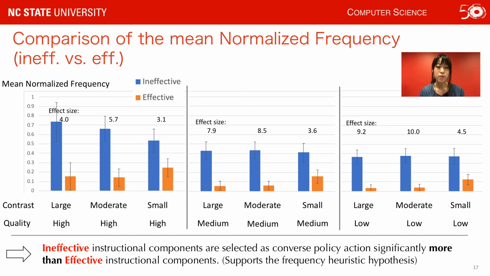This graph shows the mean normalized frequency of effective components and ineffective ones for each learning scenario. This graph suggests that ineffective instruction components are selected as Commerce policy actions significantly more than effective components, and this supports the frequency heuristic hypothesis.